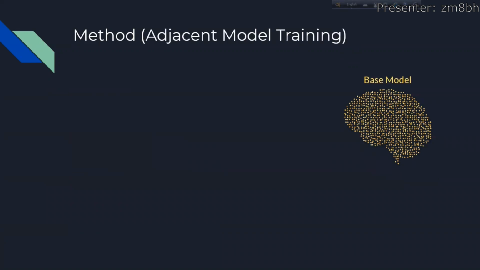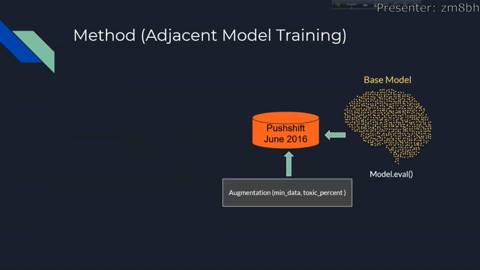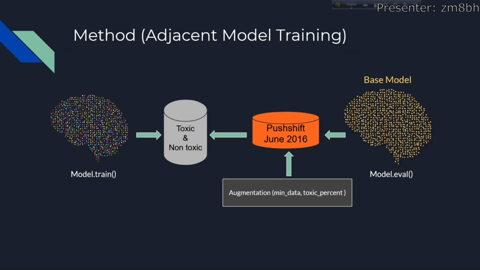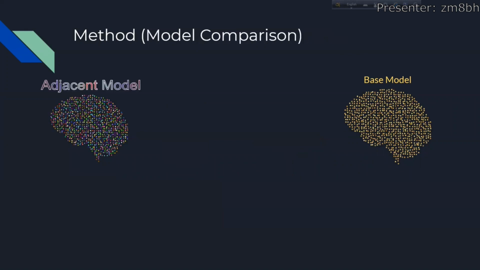Now that we have our base model, we use this along with something called data augmentation on a different month of Pushshift data to construct our second dataset. So the data augmentation considers that if a user has a certain number of comments and a certain percentage of his comments are classified as toxic by the base model, then all of his comments are considered to be toxic in the second dataset. This dataset is used to train the next pre-trained BERT model, which uses the same hyperparameters as the base model, and we call this model the adjacent model.